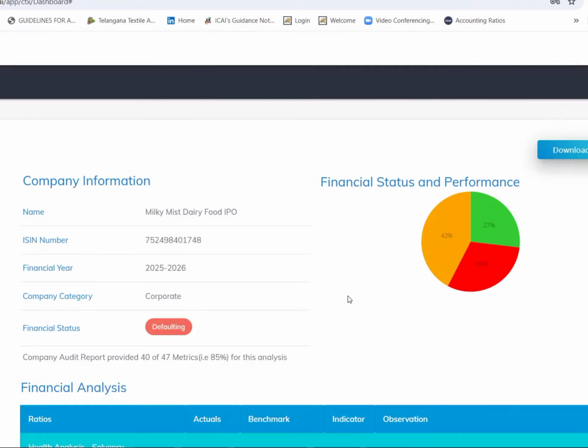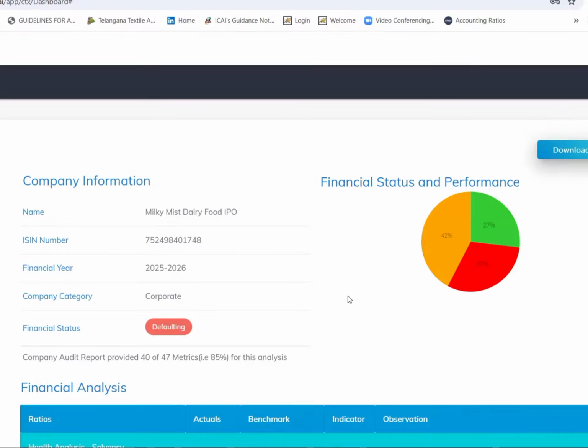Today, let us review a main board IPO from Milk Industry Dairy Limited. Here we go on IPO presentation. Before we go on IPO review, let us see what is the financial status of the company, as the financial status of the company is an influencing factor. So without taking the fundamentals into consideration, there's nothing you can do.